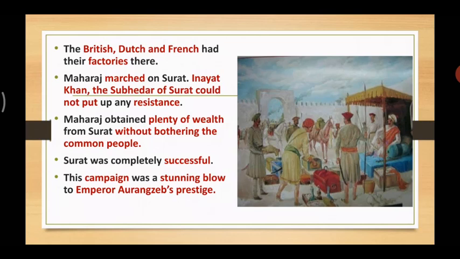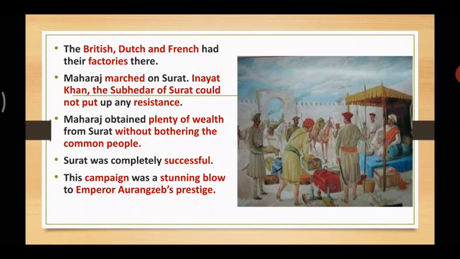Now, this successful campaign was a stunning blow to the emperor's prestige. It is like your own enemies coming right into your territory, looting it, taking the wealth and going back to their own territory.